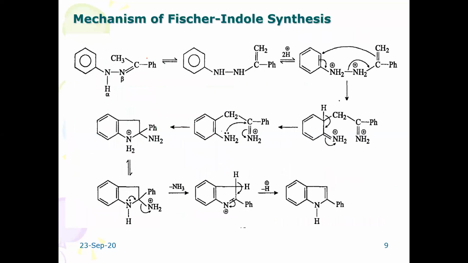In the same way you have to remove these kinds of groups. Here you will again find R1, R2. Phenyl hydrazine is common. In the same way, when you substitute R1 here, it means one is H and the R group is present. Finally, you will get the R1 R2 substituted product. So this is how the Fischer-Indole synthesis takes place.